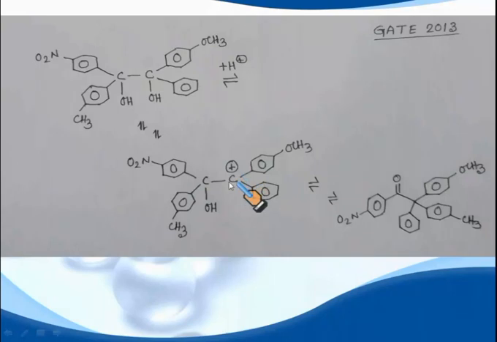This carbocation forms because it is stabilized by the para-methoxybenzyl group due to the plus R effect of the methoxy group. And if the other carbon undergoes it, then the carbocation is destabilized by the nitrobenzene group. So this carbocation forms, followed by the tolyl group migration, generating this carbonyl compound.